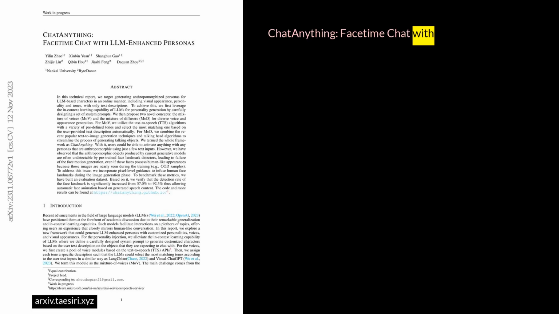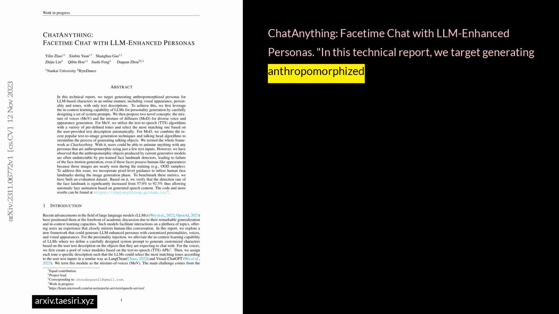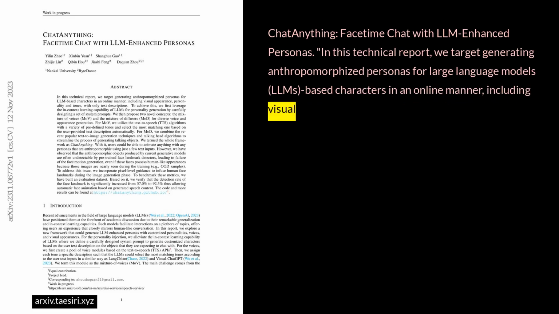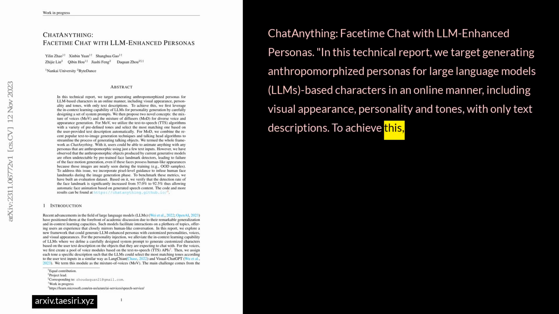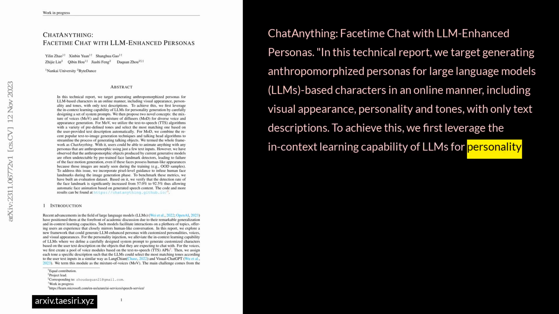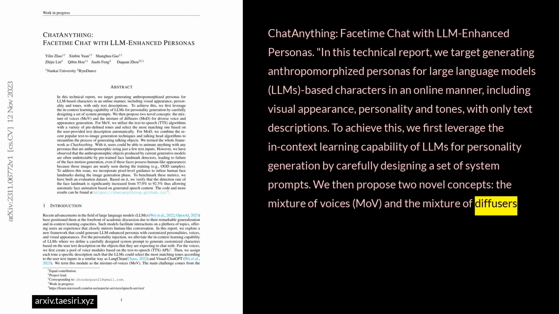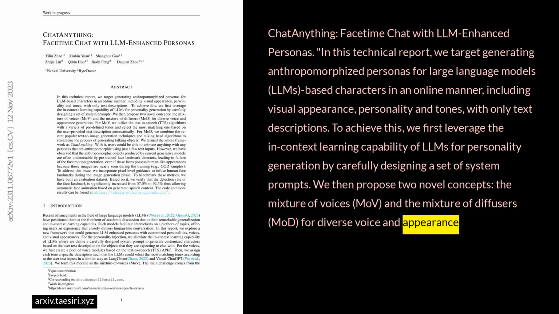ChatAnything: Facetime chat with LLM-enhanced personas. In this technical report, we target generating anthropomorphized personas for large language models, LLMs, based characters in an online manner, including visual appearance, personality, and tones, with only text descriptions. To achieve this, we first leverage the in-context learning capability of LLMs for personality generation by carefully designing a set of system prompts. We then propose 2 novel concepts: the mixture of voices, MoV, and the mixture of diffusers, MoD, for diverse voice and appearance generation.